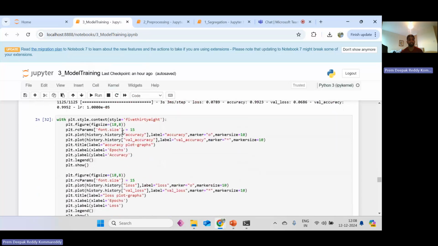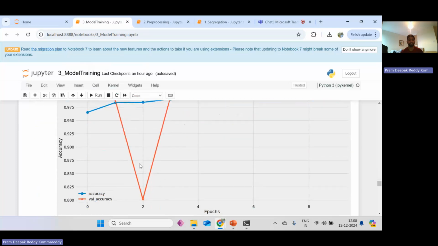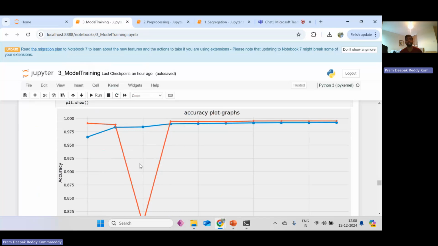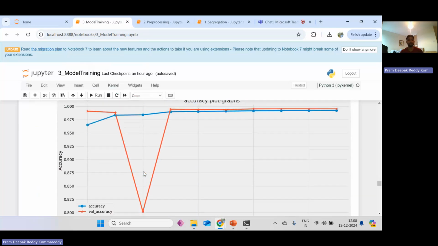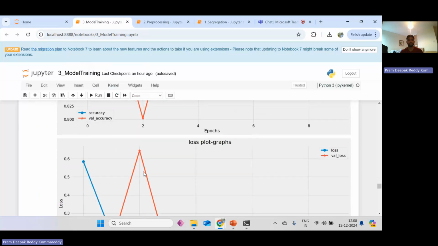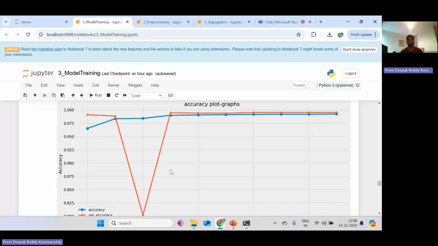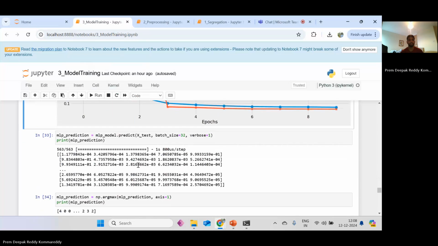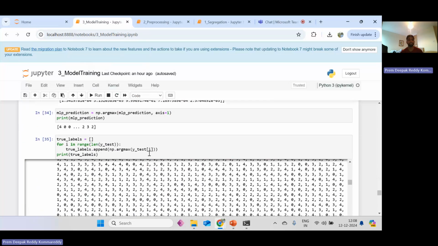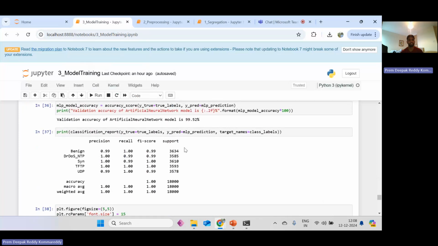And later we are going to plot the graphs of the accuracy. The MLP model shows the accuracy plot graphs. As we can see, the accuracy and the loss. This is the gain graph, and this is the loss graph. And for the MLP model prediction, as we can see, same as testing labels and class labels.